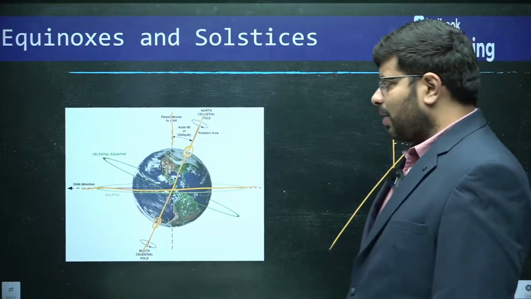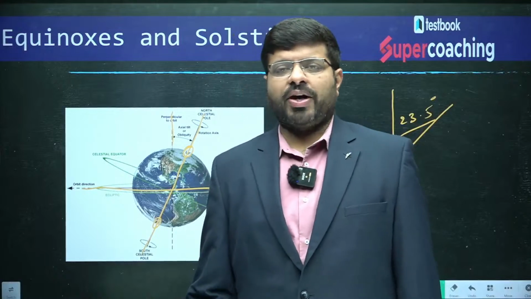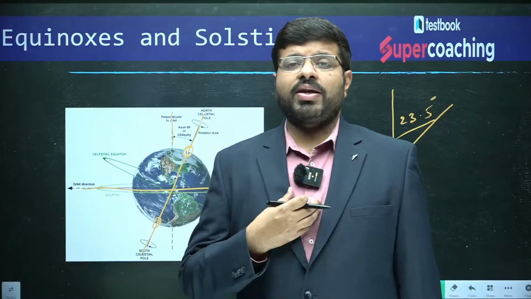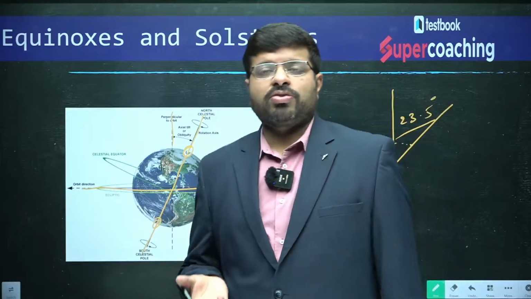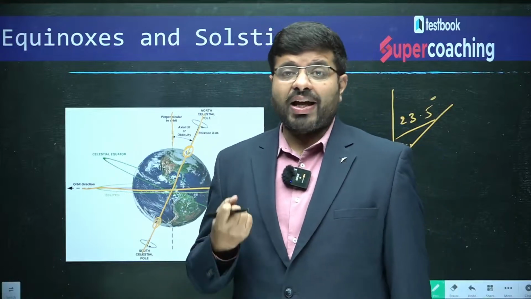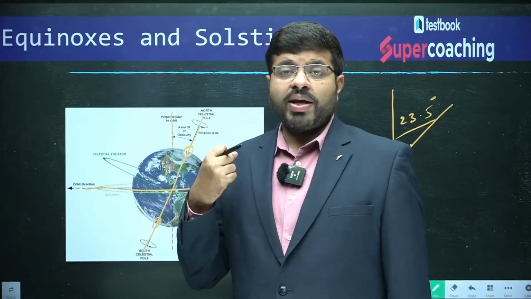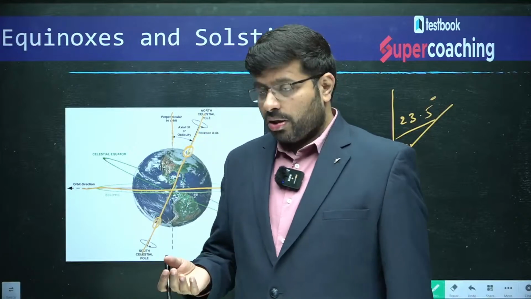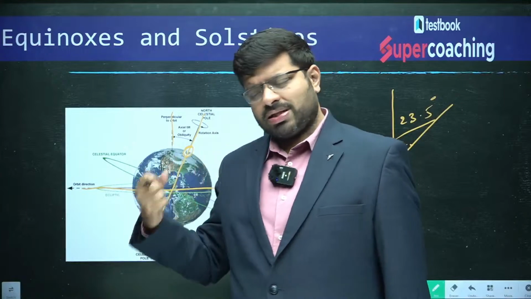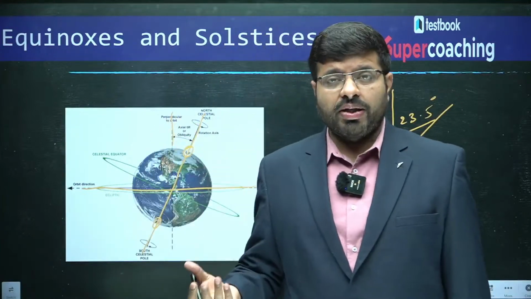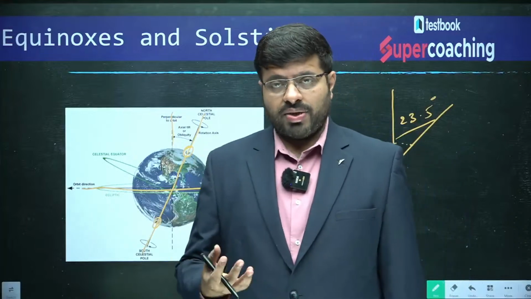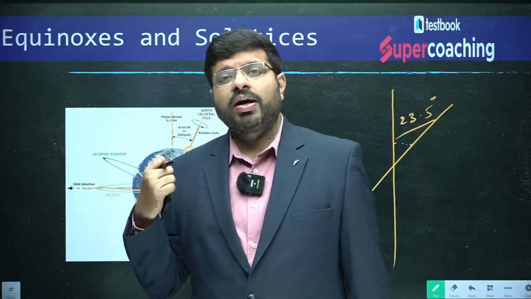Because of this angle, the Earth tilts by 23.5 degrees, and this 23.5 has an important impact. For example, why is 23.5 degrees, the Tropic of Cancer, an important latitude? Why are 66.5 degrees north and 66.5 degrees south, the Arctic Circle and the Antarctic Circle respectively, important latitudes? It is a product of this tilt of the axis.